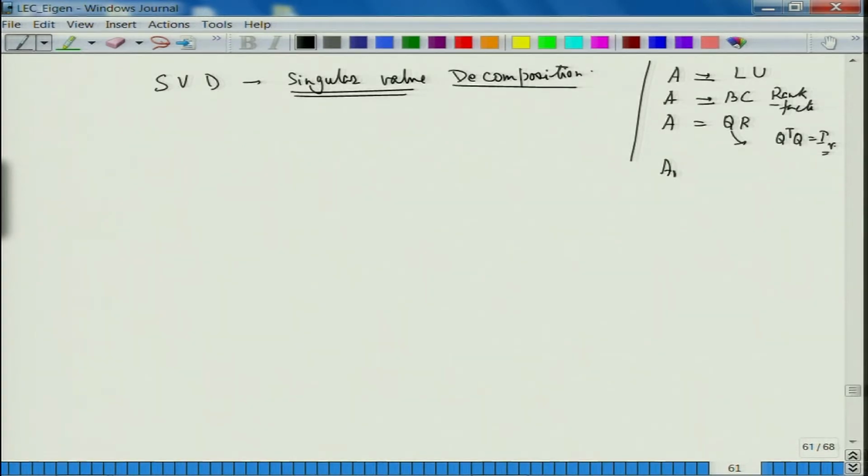Then given a square matrix, we wanted to understand this as S D S inverse. So S is already non-singular for you, and D is the matrix of eigenvalues of A. This is not always possible. Sometimes you could do, sometimes you could not do, fine. Then we went to Schur's theorem, which said that there exists a unitary matrix U such that A is U T U transpose, and this T is upper triangular. Fine, we could do this. This was possible for everything.